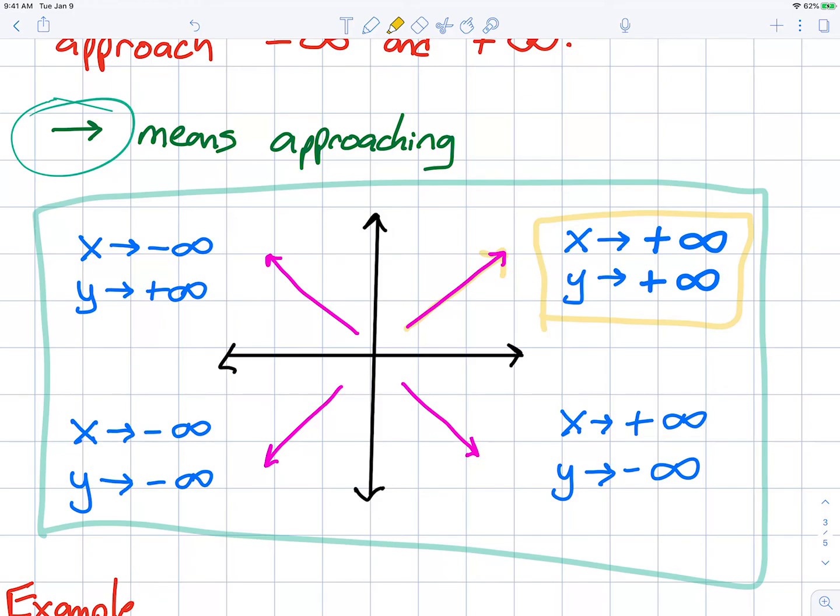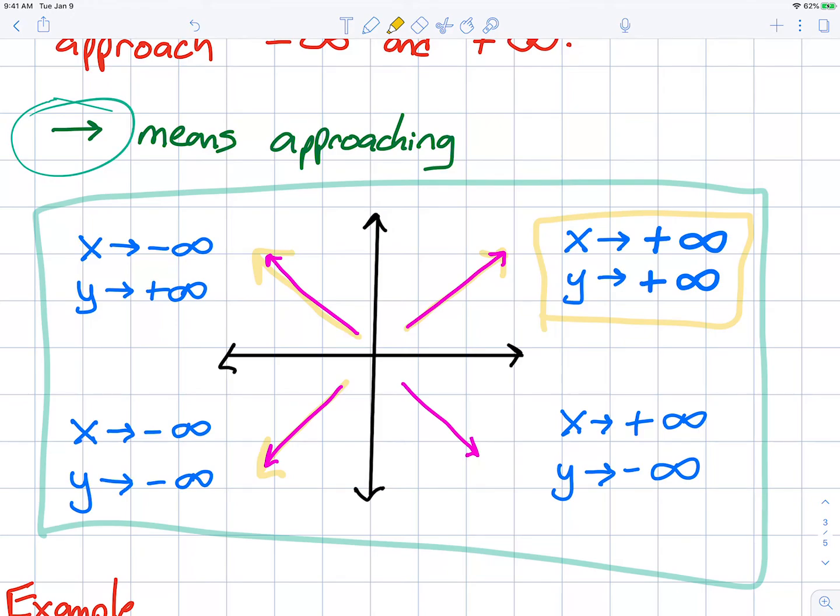If your line is going to the left and up, then x is going to negative infinity since it's going to the left, and y is going to positive infinity because it's going up. Down to the left, x is approaching negative infinity because it's going left, and y is approaching negative infinity because it's going down.